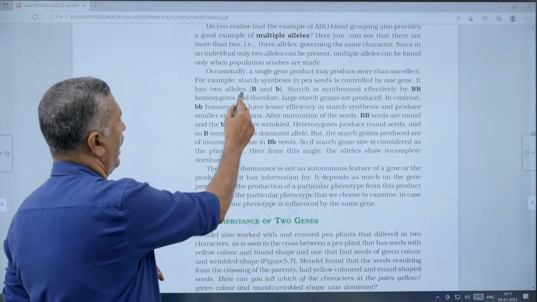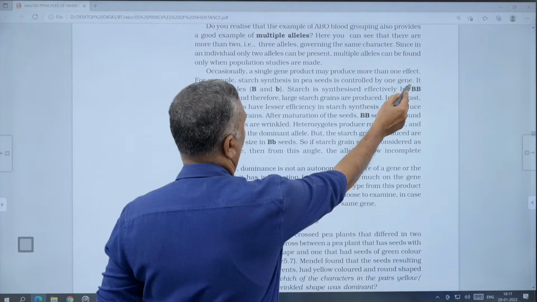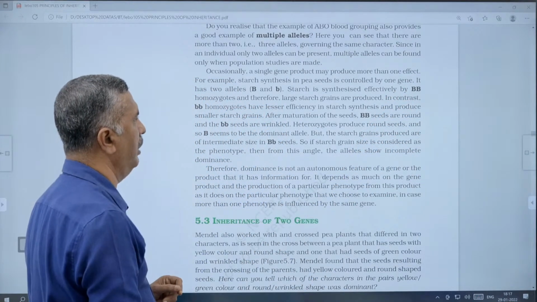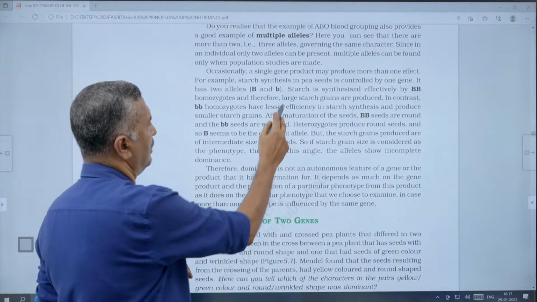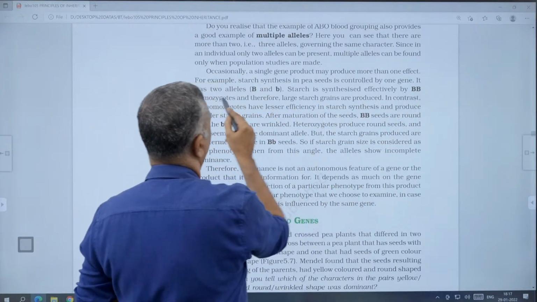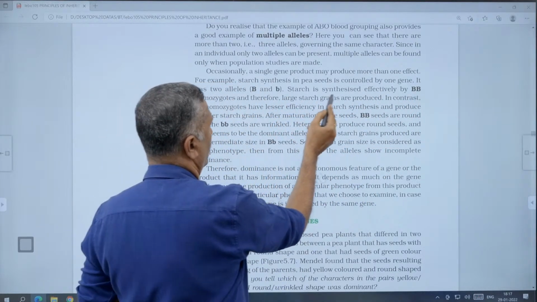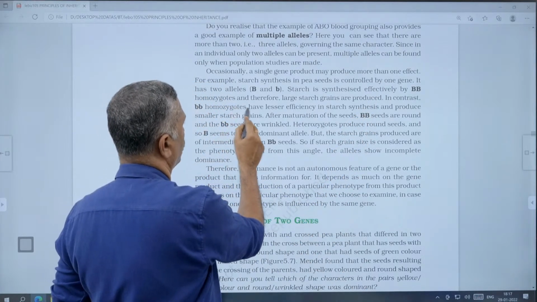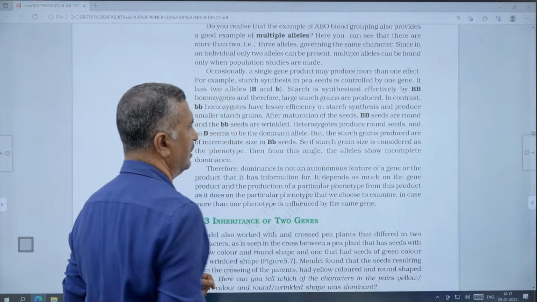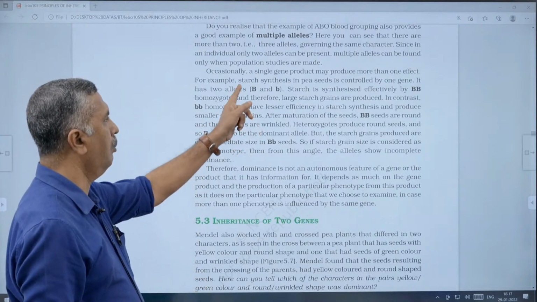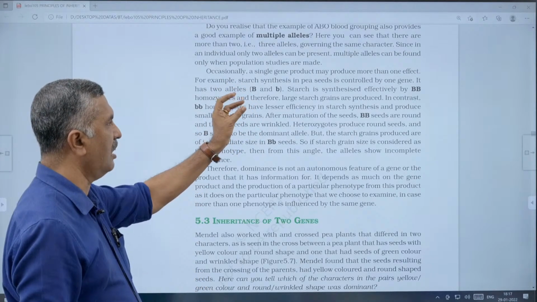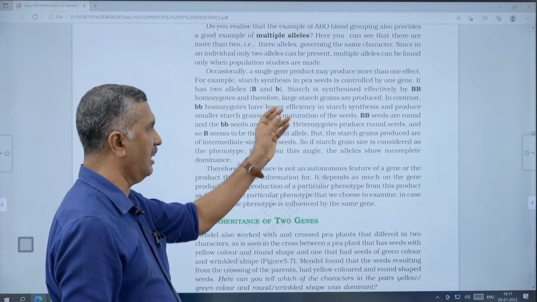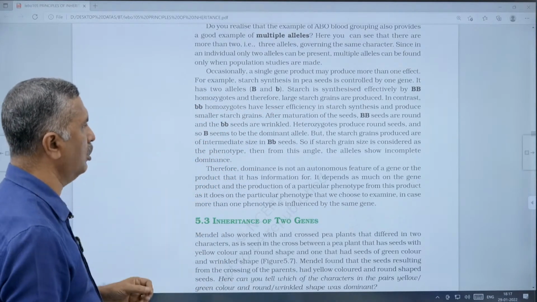For example, starch synthesis in pea seeds is controlled by one gene. It has 2 alleles, capital B and small b. Starch is synthesized effectively by capital B homozygotes, and therefore large starch grains are produced. In contrast, small b homozygotes have lesser efficiency in starch synthesis and produce smaller starch grains.